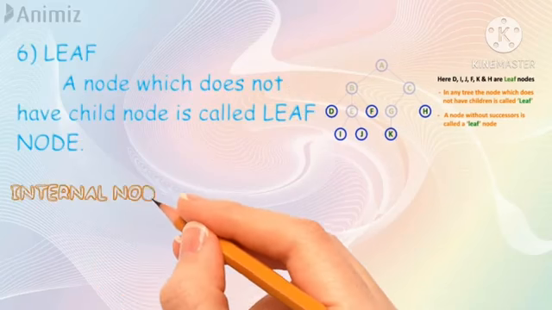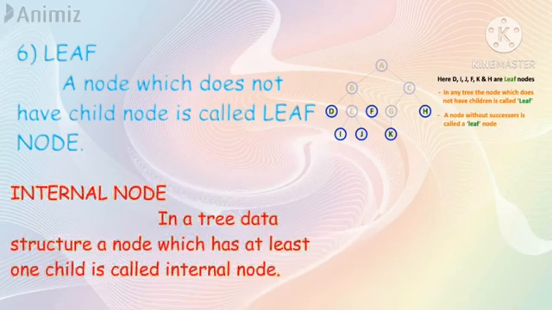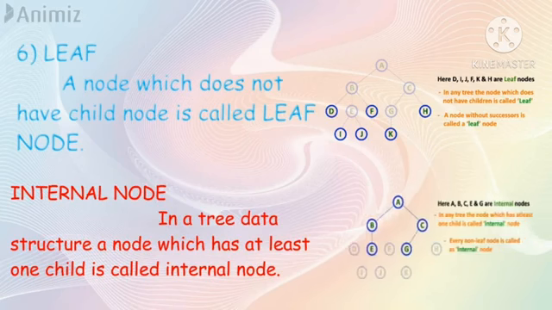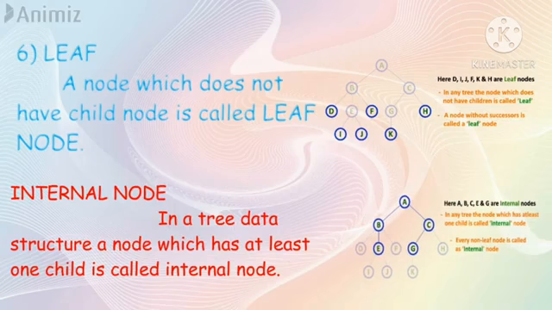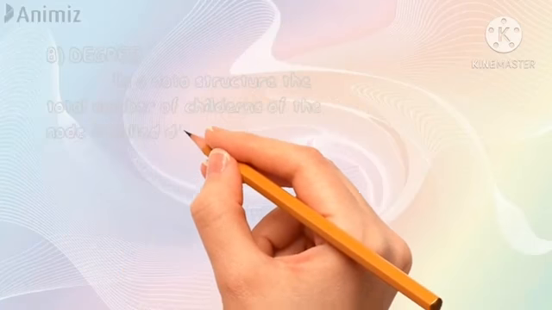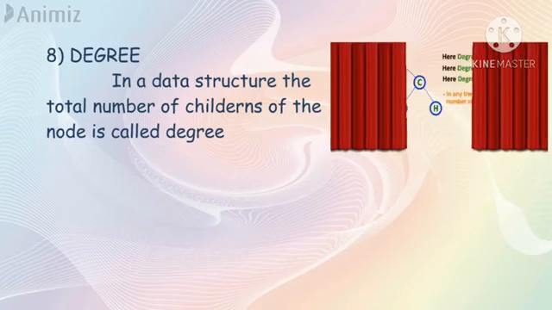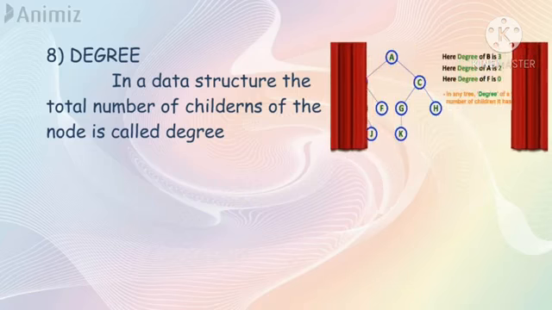Seventh is internal node. In a data structure, a node which has at least one child is called an internal node. Every non-leaf node is called an internal node. A, B, C, E, G are the internal nodes. Eighth is degree of node. In a data structure, the total number of children of the node is called the degree of the node. Here the degree of A is 2. Degree of B is 3. Degree of F is 0.